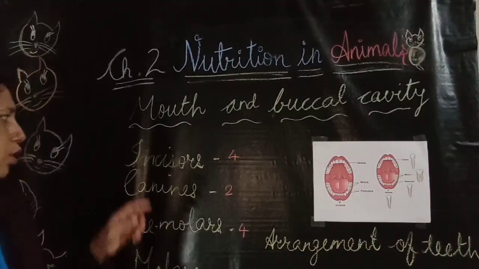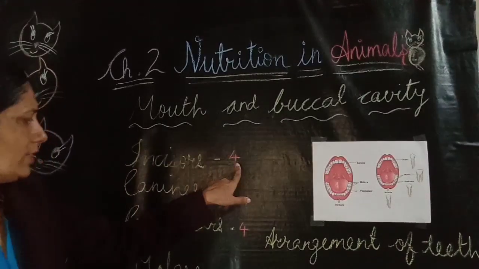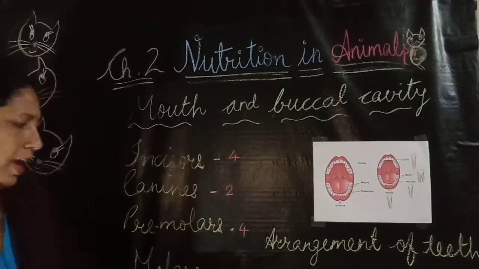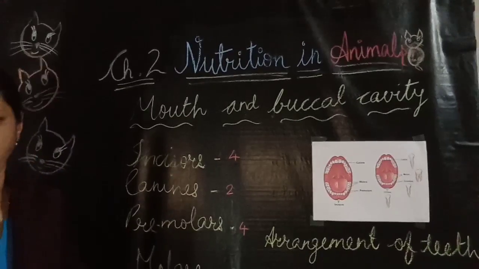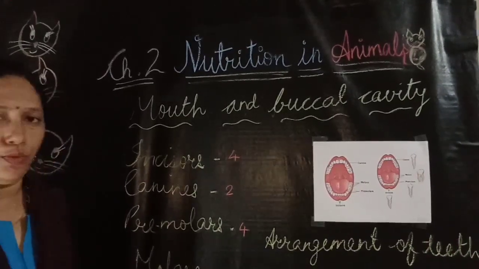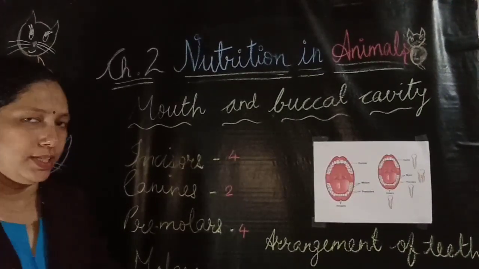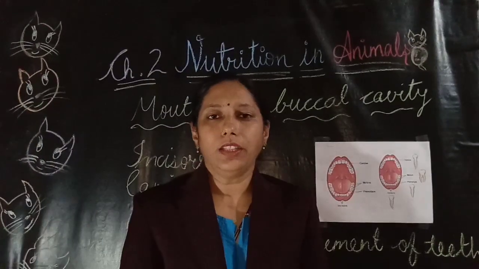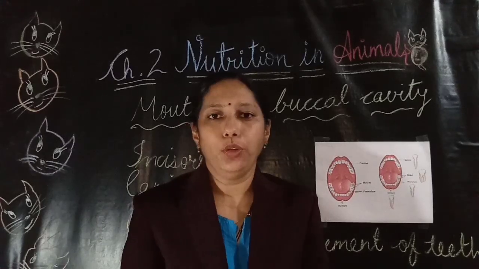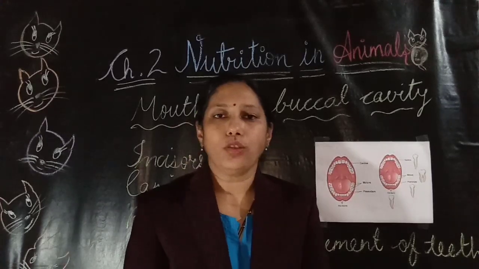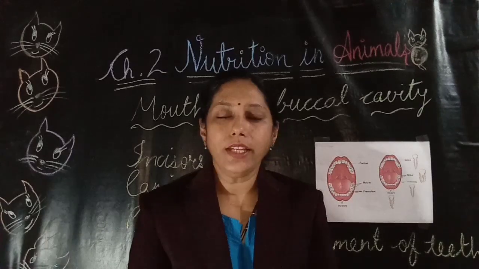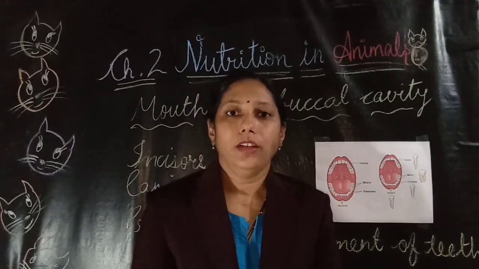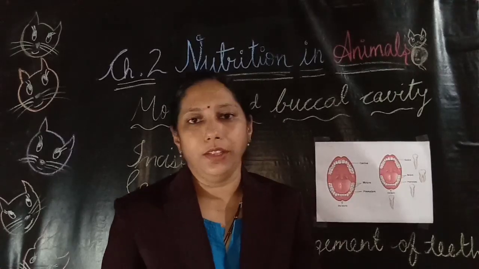So in each jaw, 4 incisors, 2 canines, 4 premolars and 6 molars are there. Total 16 in one jaw and 16 plus 16 in the other jaw makes 32 teeth. The teeth break down the food into smaller pieces. That is called mastication. This is the mechanical digestion, and after that the chemical digestion starts in the mouth.